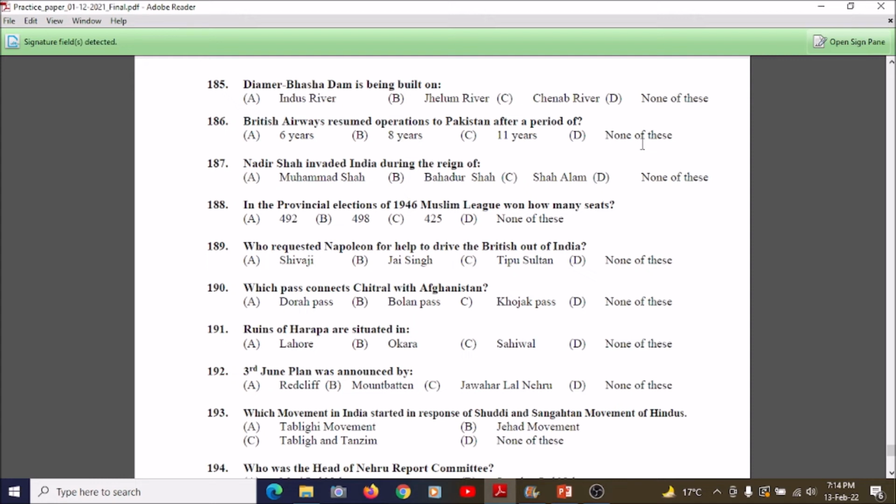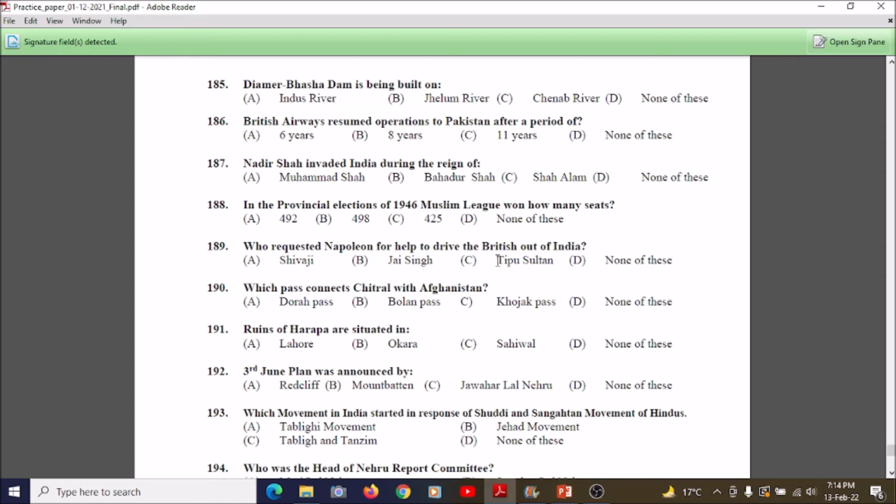In the provincial election of 1946, Muslim League won how many seats? A. 492, B. 498, C. 425, D. None of these. So the correct answer is C, 425. In the provincial election of 1946, Muslim League won 425 seats.